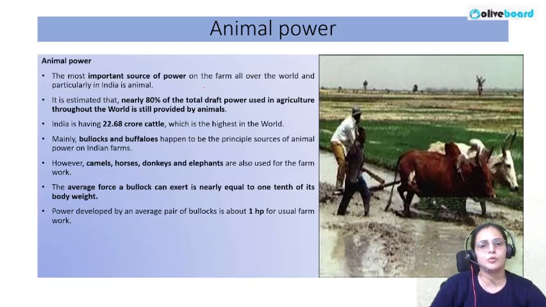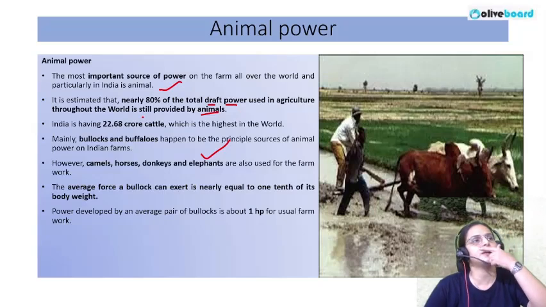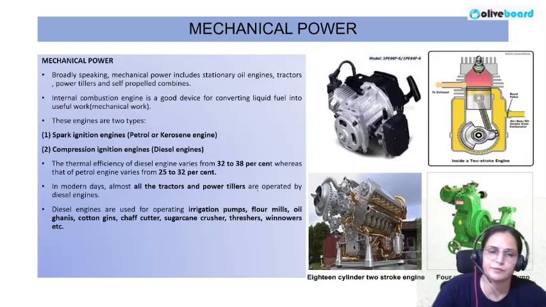And if I talk about them, nearly 80% of the total draught power used in agriculture throughout the world is still provided by animals, because the animal population is easily available to us. So we can use them in our field for taking the draught work from them. Okay, and bullocks, buffaloes, horses, camels, donkeys, elephants, like every animal we are using, and how much power they are contributing. Like one pair of bullocks contributes 1 horsepower for usual farm work.